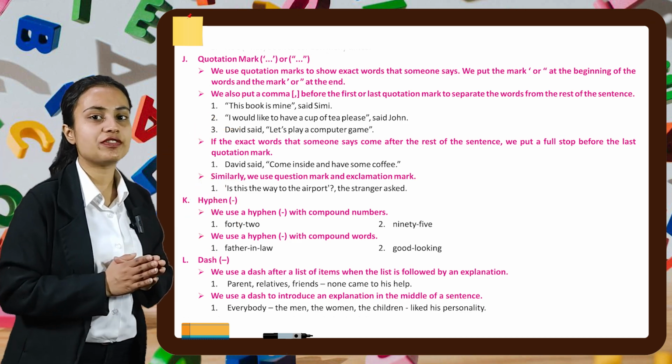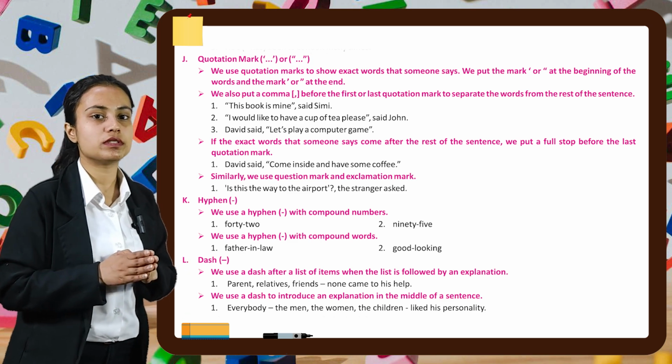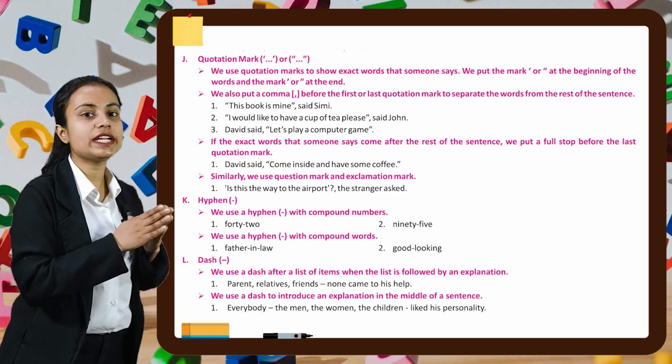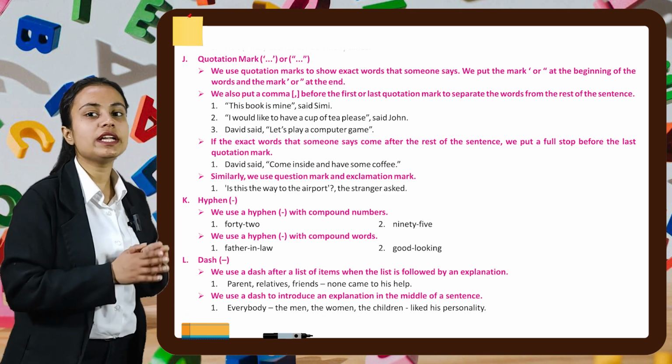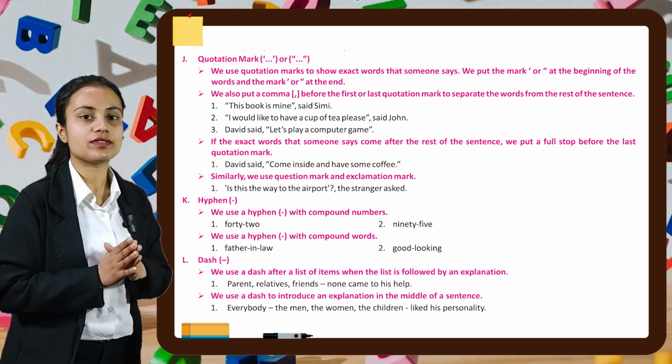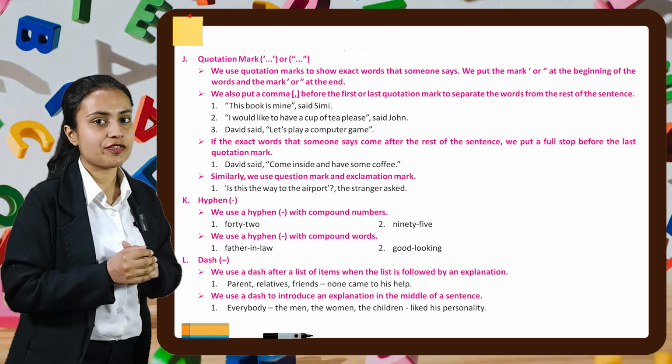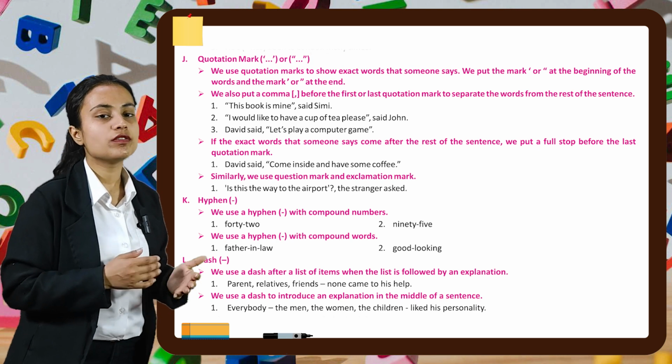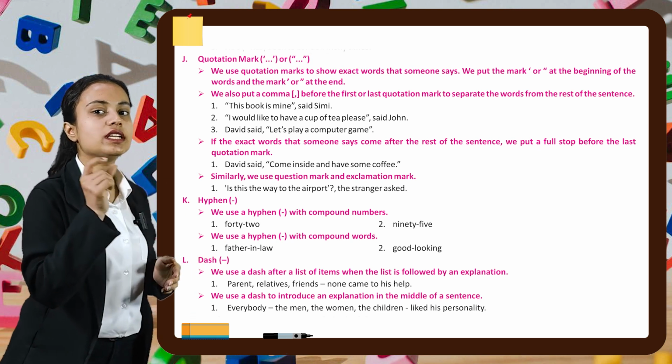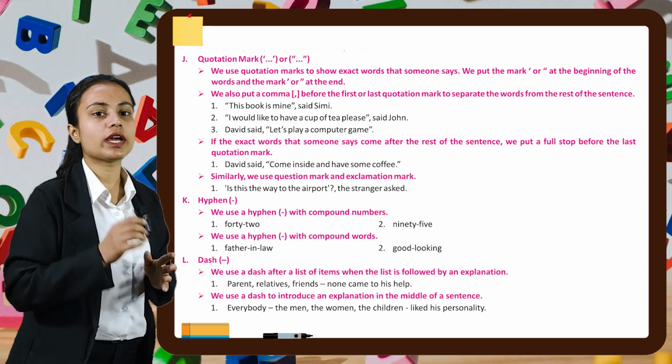Now our next topic is hyphen. We use a hyphen with compound numbers. For example, forty-two. Similarly, ninety-five. Also, we use a hyphen with compound words. For example, father-in-law, good-looking.